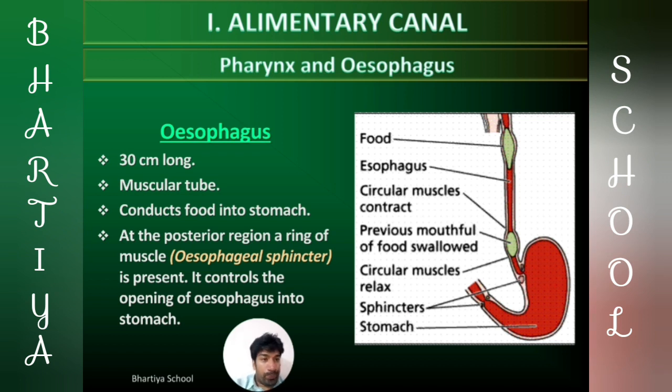And the movement of food in the esophagus is regulated by two muscles. First, circular muscles, and second, longitudinal muscles. These two muscles alternately contract and relax and help in the movement of food in the digestive tract. The wave-like constrictions formed by the contraction and relaxation of these muscles, and these wave-like movements of food in the esophagus or alimentary canal, are known as peristalsis.